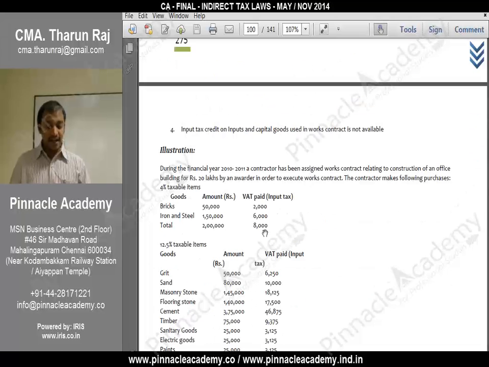Okay, fine. Sir, this I am taking based on the white paper on VAT. Different states will have different provisions. This is the reason why in November 14 exam they have clearly excluded value added tax, because the value added tax provisions are not uniform for all the states. Different states are having different things. Even the CA Institute has published a book, Works Contract under different states. For every state there are different provisions. If you want, you can download the book or you can buy the book.